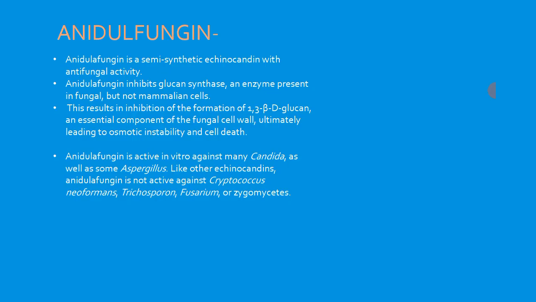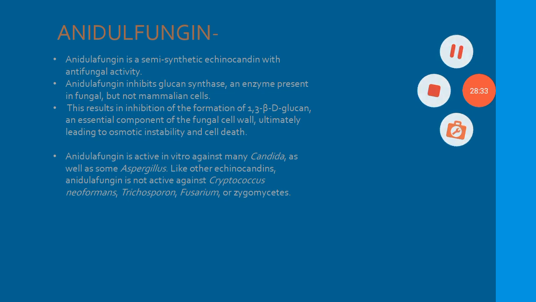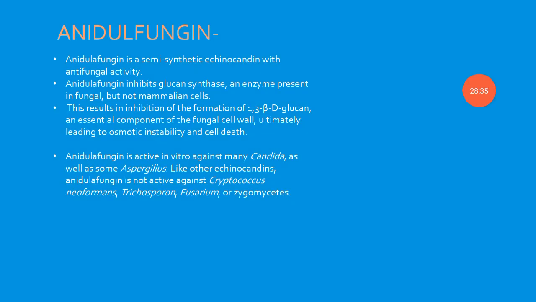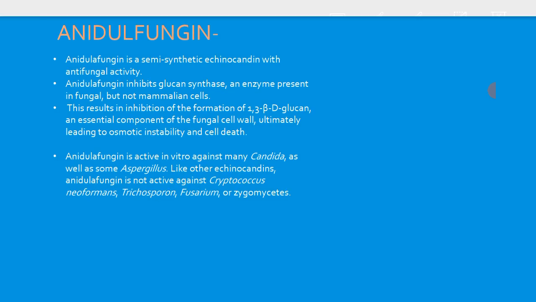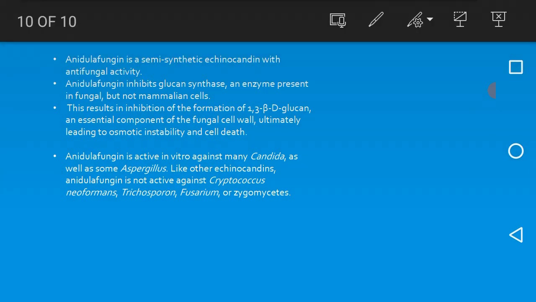Now if we look into the mechanism or mode of action of this drug, anidulafungin, then we can say it is a semi-synthetic echinocandin with antifungal activity which can inhibit glucan synthase. Glucan synthase is an enzyme present in the fungi but not present in mammalian cells, and therefore it is very specific.